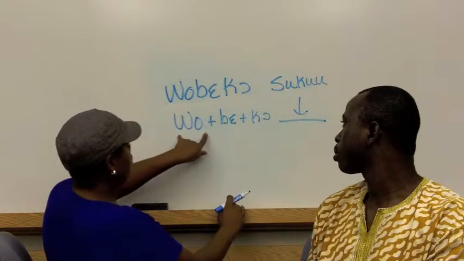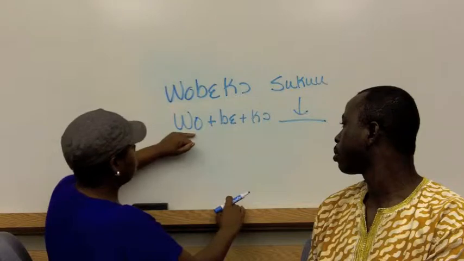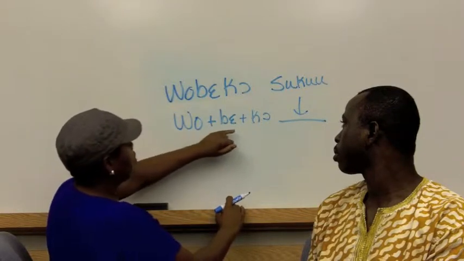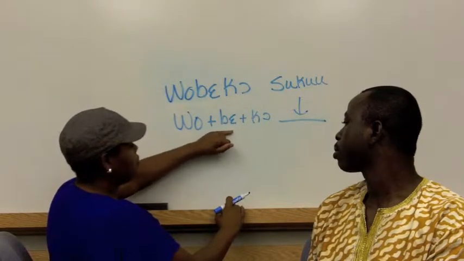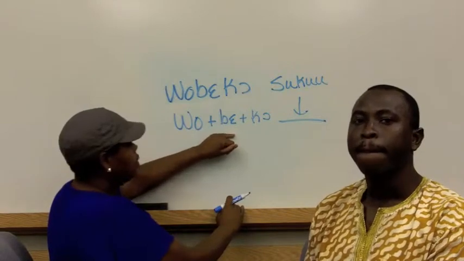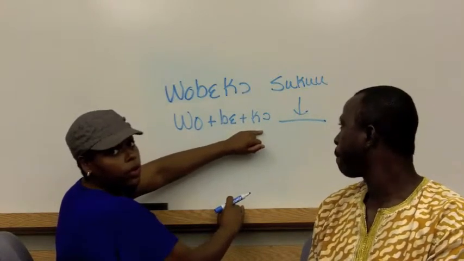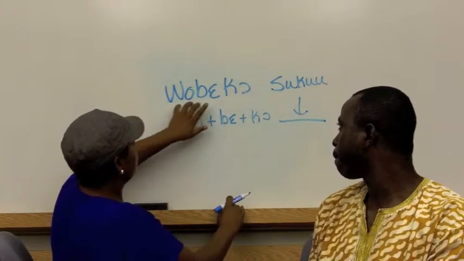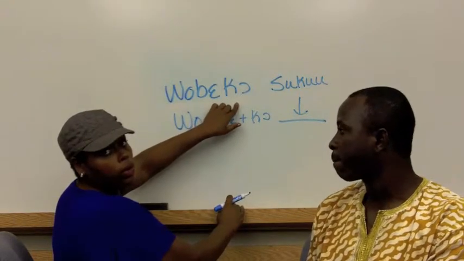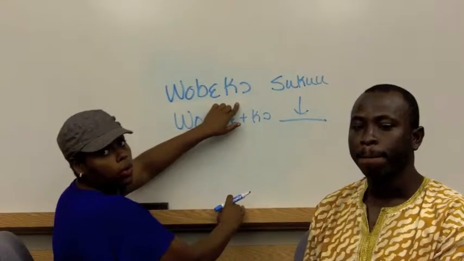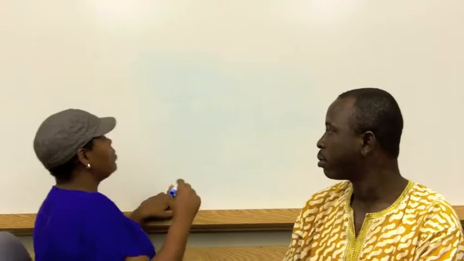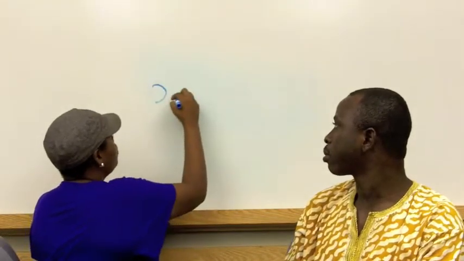Again, they're connected together. The pronoun is attached to the future marker will, and it's attached to the verb, which makes "wobeko," you will go. Another example would be "wako suku."